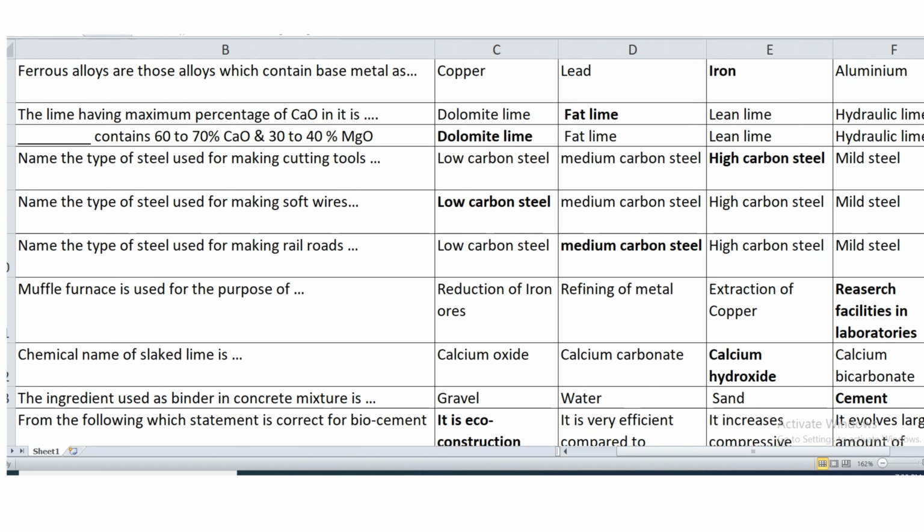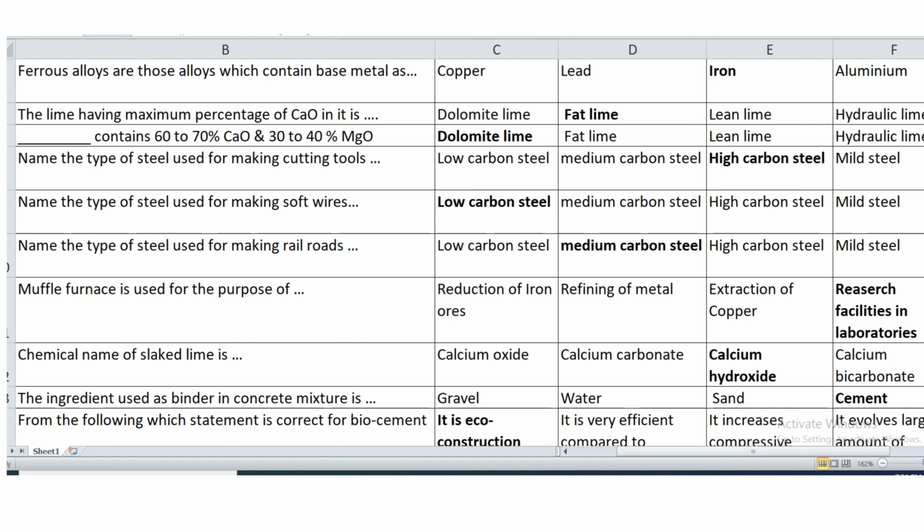First question: ferrous alloys are those alloys which contain base metal as iron, that means Fe is the base metal in ferrous alloy, while non-ferrous alloy does not contain iron as a main component. Second question: lime having maximum percentage of calcium oxide in it is known as fat lime.